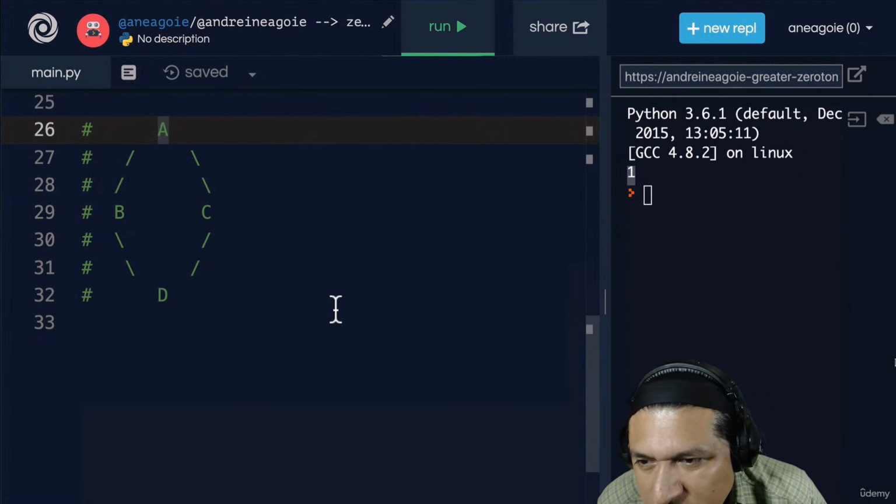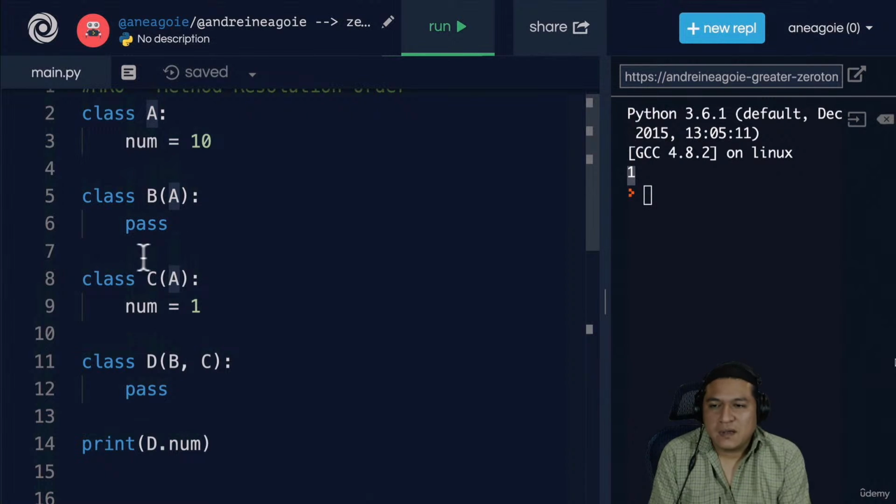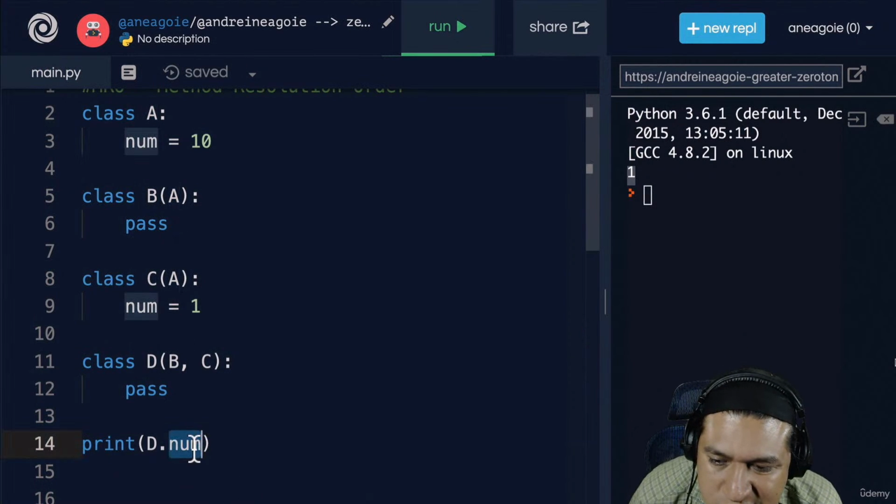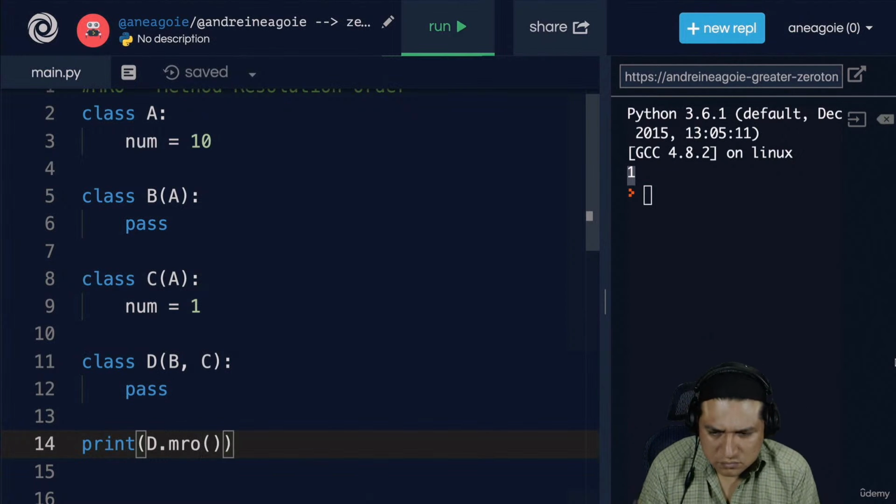Let's think about this a little bit more. MRO is simply saying what's first in line. If things are common between classes, methods, or variables, or attributes, what should I pick? And there's actually a good way for us to check this. If I do MRO and then run it like this.